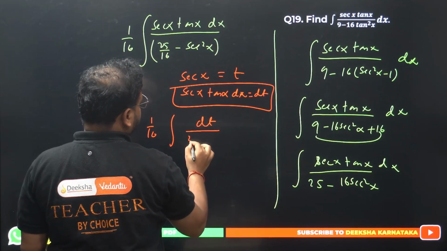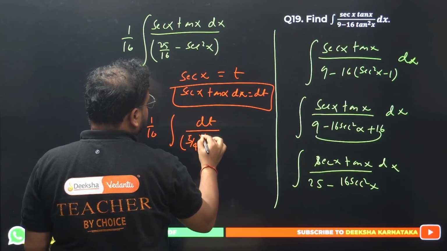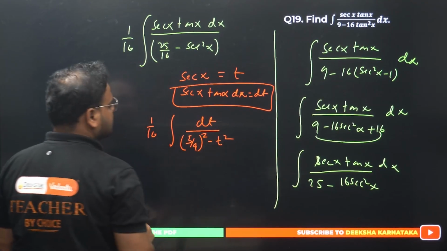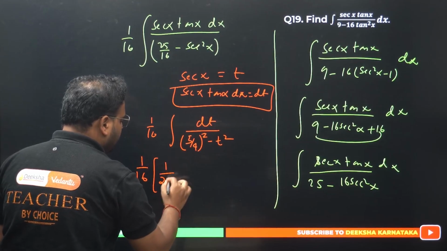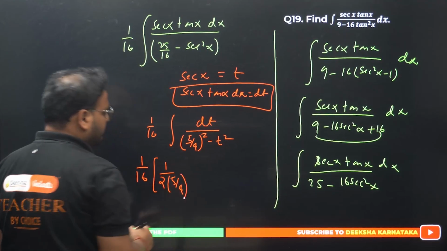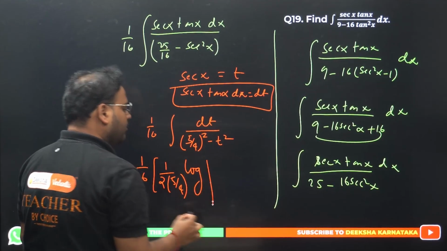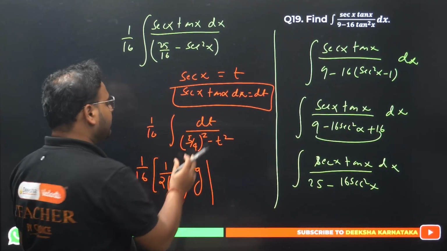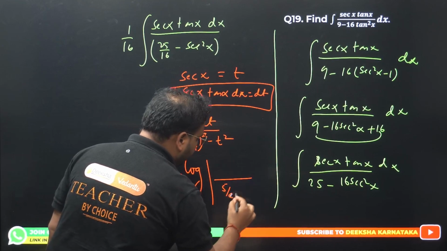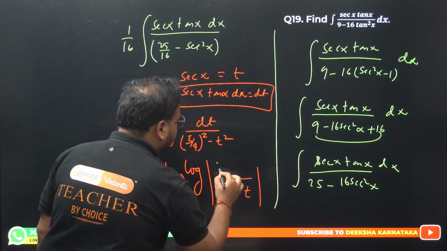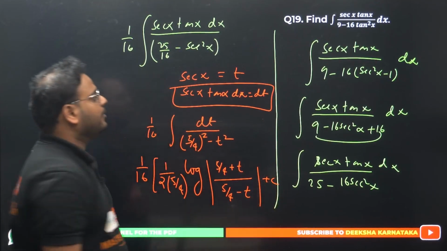We have 25, meaning (5 by 4) the whole square minus t square. Answer, very simple. 1 by 16 as it is. 1 by 2a means 1 by 2 times 5 by 4. Next is log. Then we have a minus x over here, right? We'll have 5 by 4 minus t over here, and 5 by 4 plus t here, with the plus c.